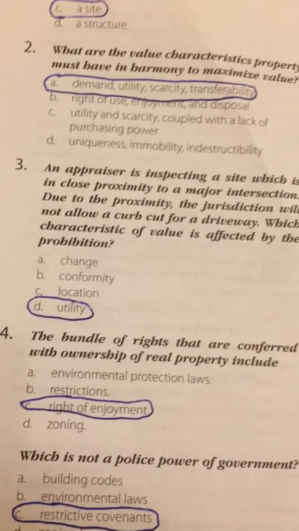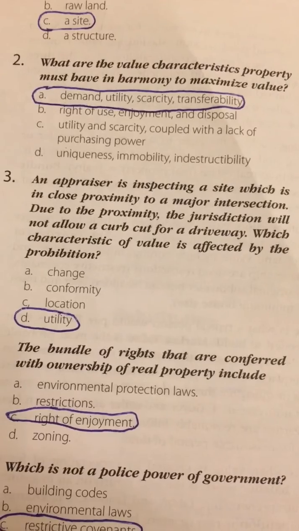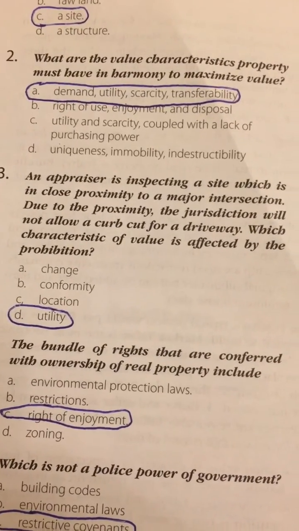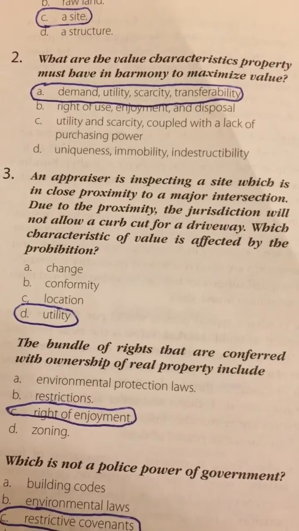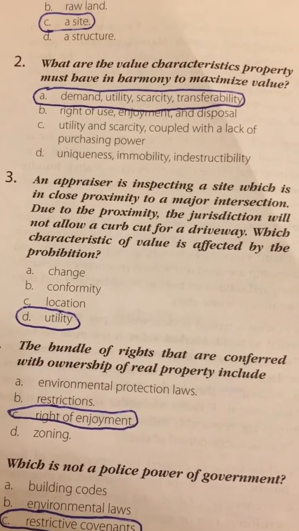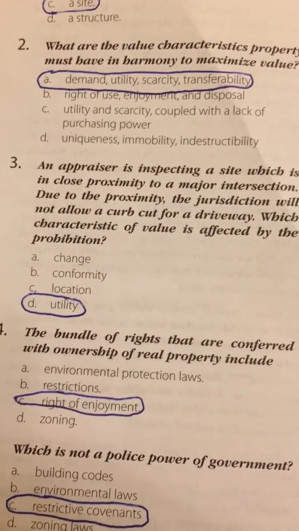4. The bundle of rights that are conferred with ownership of real property include A, environmental protection laws, B, restrictions, C, right of enjoyment, or D, zoning. The answer is C, right of enjoyment.